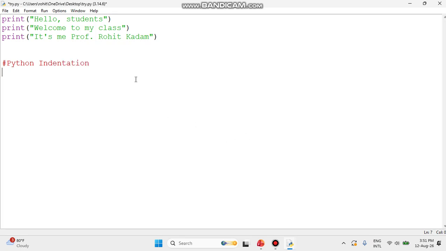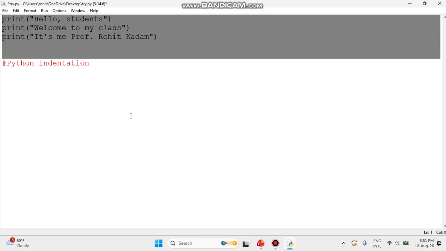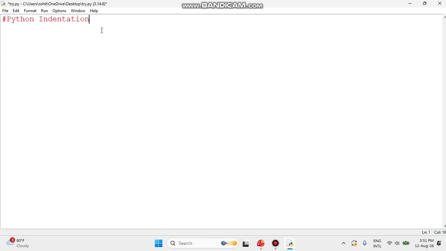It means, simple, what happened right now? Suppose, guys, I want to write something like an if statement. So this is the comment, guys. You do not need to write this one. This is just for understanding purposes. Let me remove the above thing, and I will show you what exactly indentation is. Indentation means it refers to the space at the beginning of a code line, and that is very important.